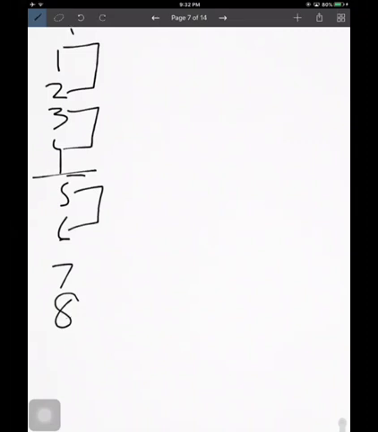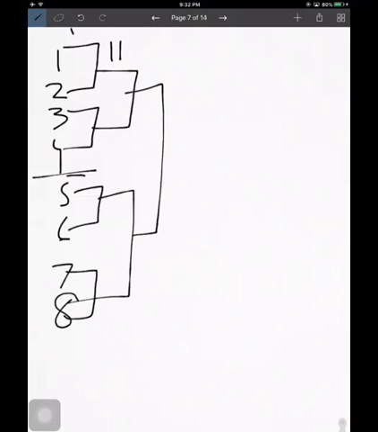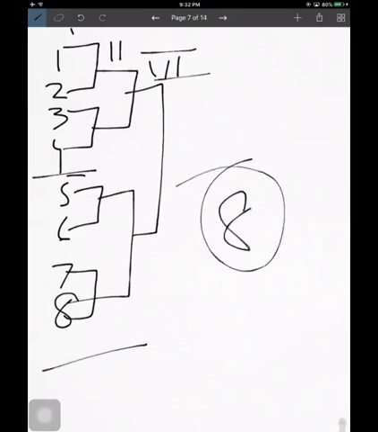Now in the second round, they will play the winner of 5 and 6, 7 and 8. Now the third round is this. So they are directly playing. 3 rounds. This is a fixture of 8 teams.